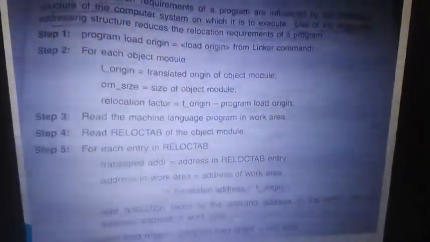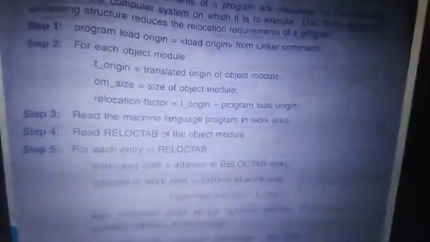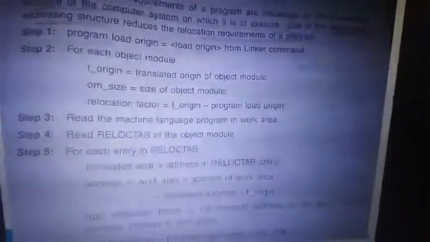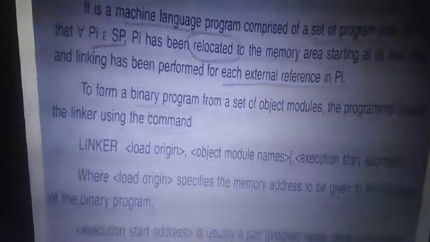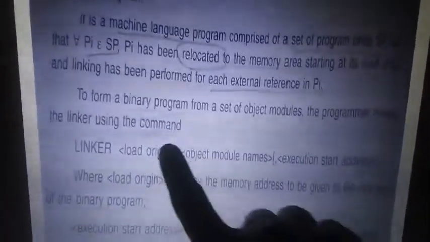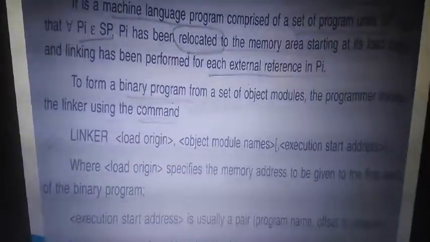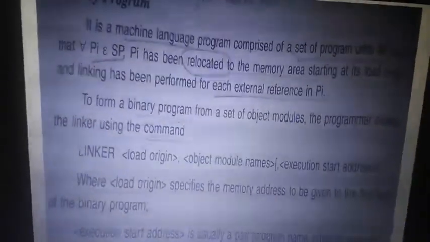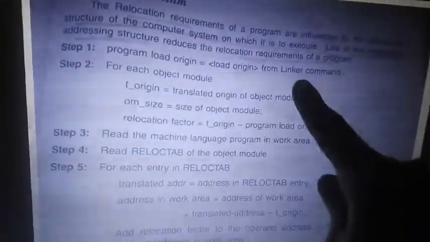So algorithm step number 1, the program load address. You will get it from the linker command, which we already discussed in a binary, right? Over here we discussed that the binary gives us the linked address, right? So it will give us the linked program load origin, right? So we'll get that from the linker.